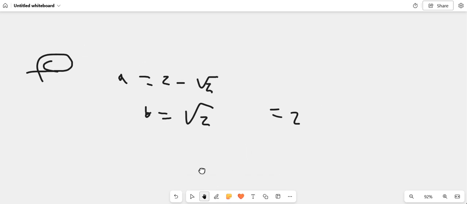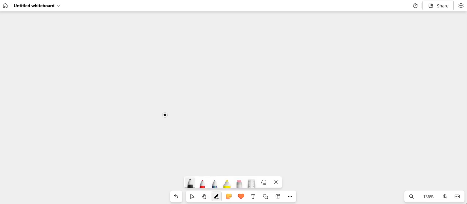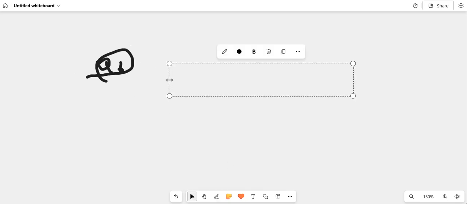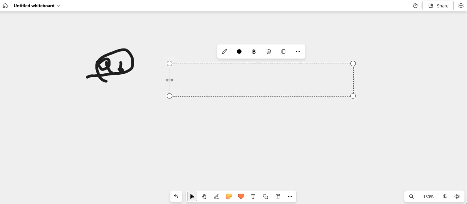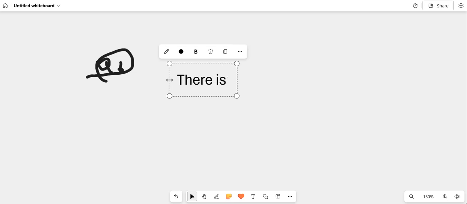Question 6. What's question 6 saying? It says use proof by contradiction to show that there exist no integers A or B for which that is the situation. Okay, calm. So I'm going to say the opposite. I'm going to say that there is. I'll make it a capital as well. There is.